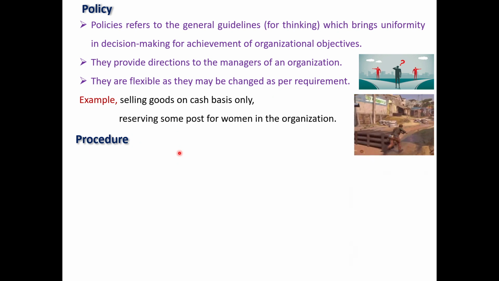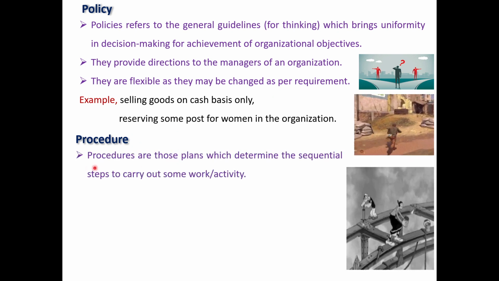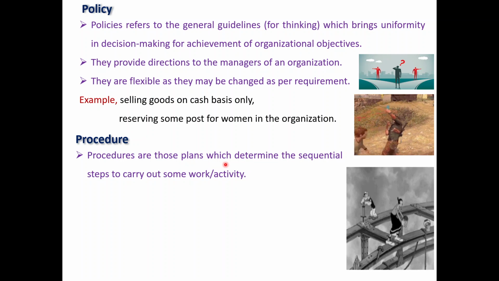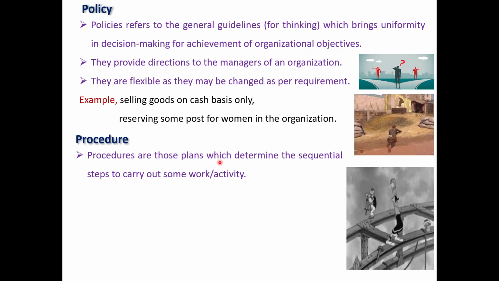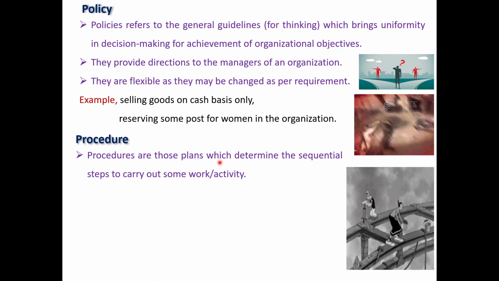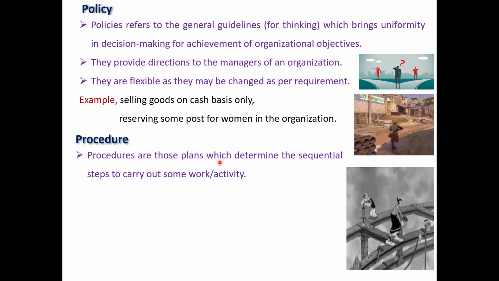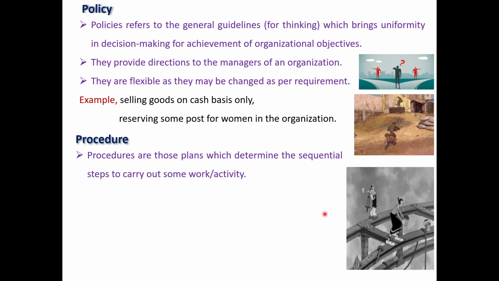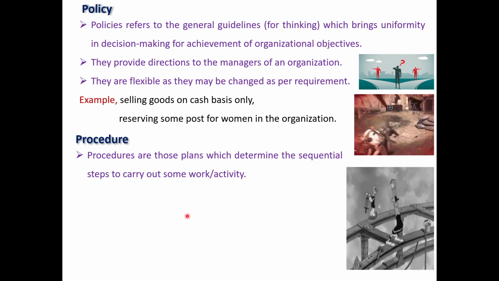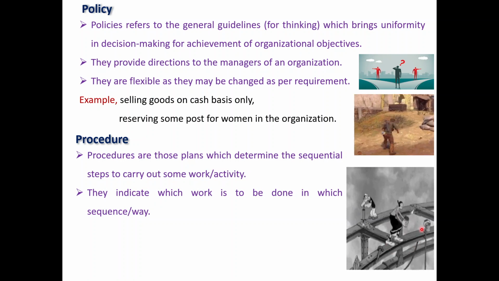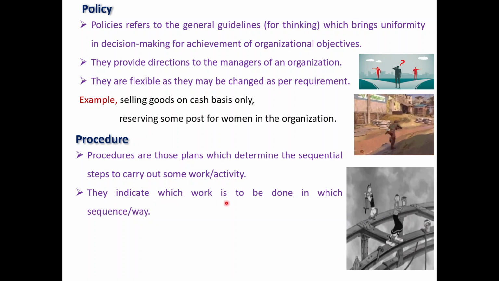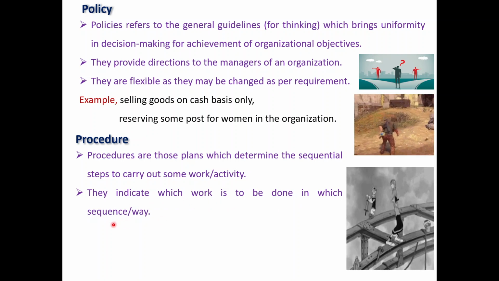Next is the procedure. What is a procedure? Procedures are those plans which determine the sequential steps to carry out some work or activity. Whatever the work, we have to follow it in sequential steps. That is the procedure. They indicate which work is to be done in which sequence.